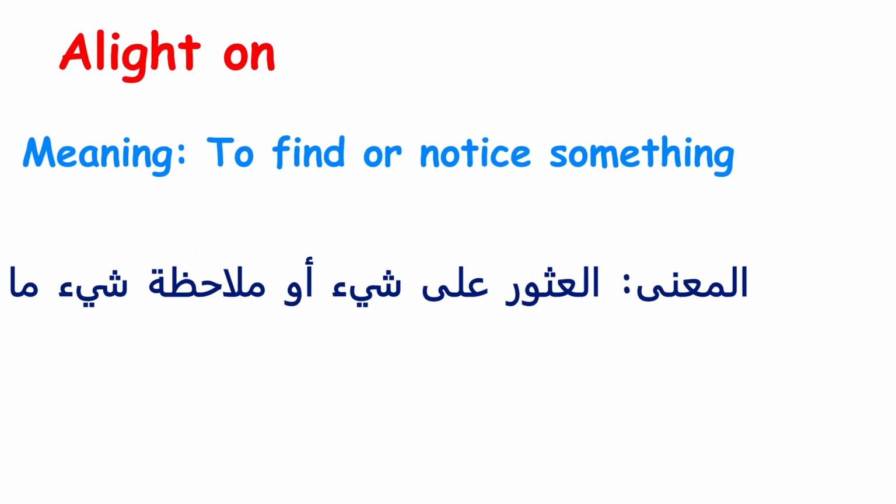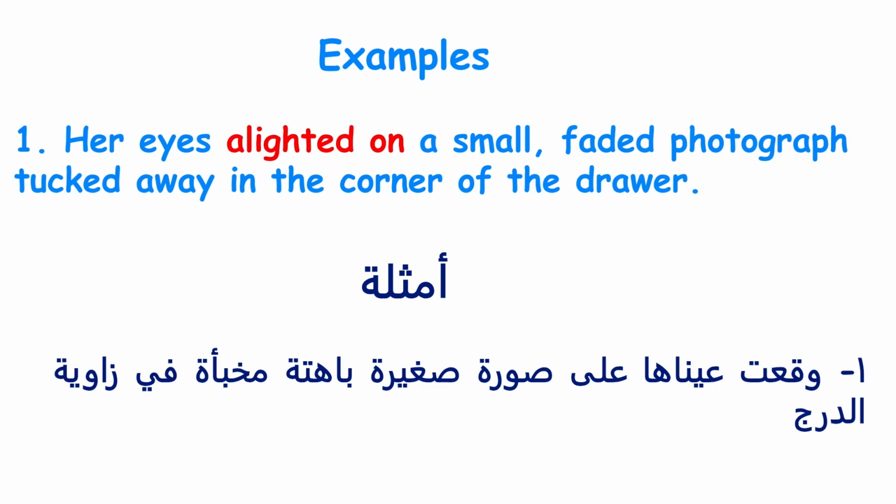Let's begin. Alight on. Meaning, to find or notice something. Examples. 1. Her eyes alighted on a small, faded photograph tucked away in the corner of the drawer. This shows the meaning of noticing something.